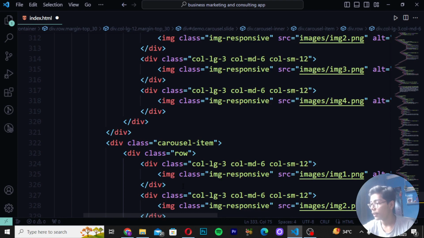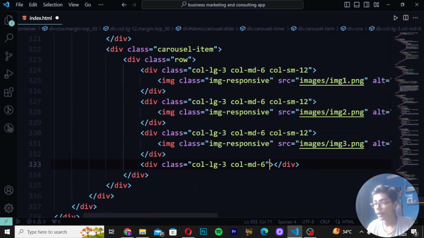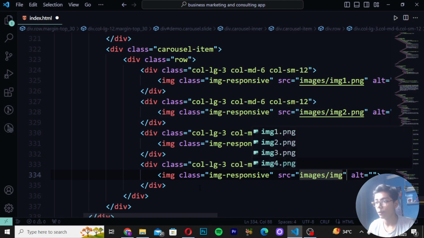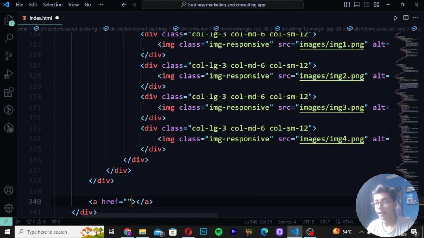when you have written all that stuff, simply you have to move down, and then here I will now be writing source. So here I will be writing in the place of it col-sm-12. Then write image and remove the source, write class as img-responsive, and write source images/image2. Then when you have written this, move after the 4 divs and then write an a tag, remove the